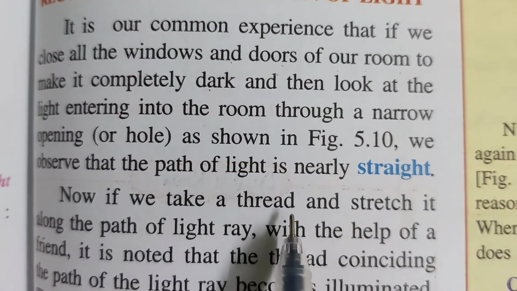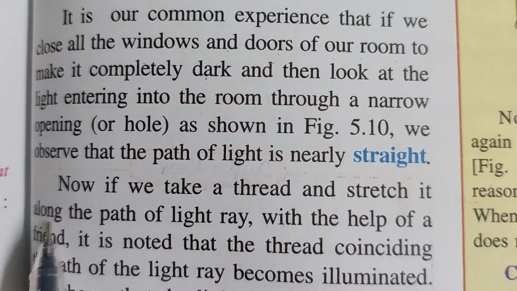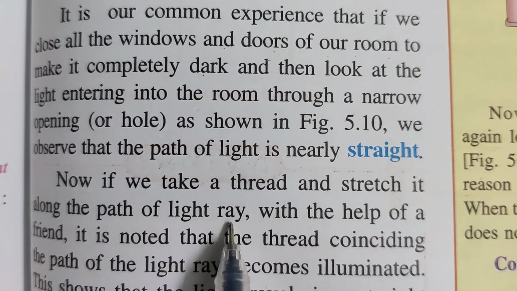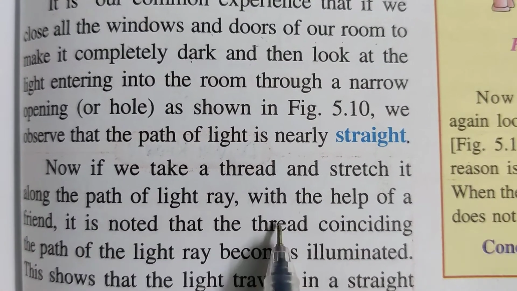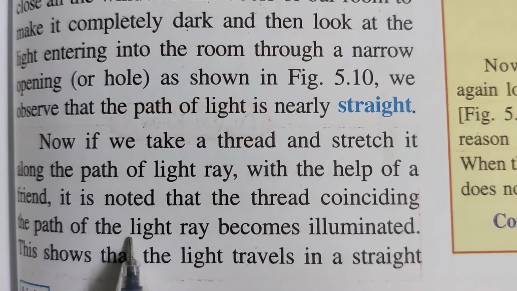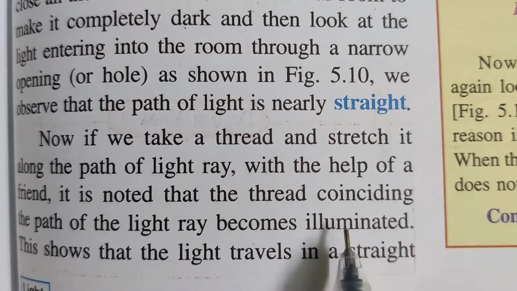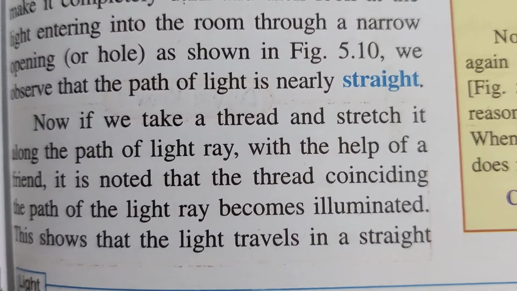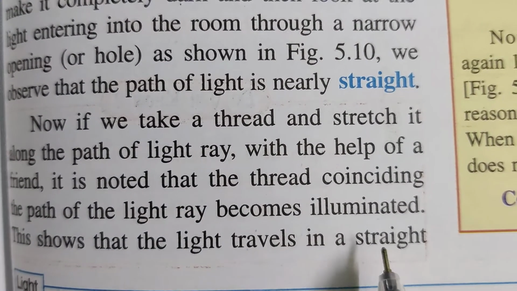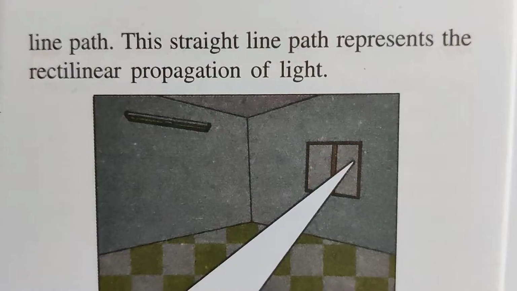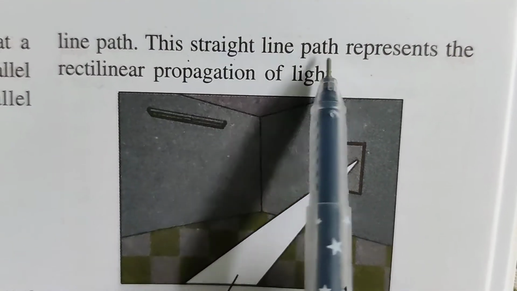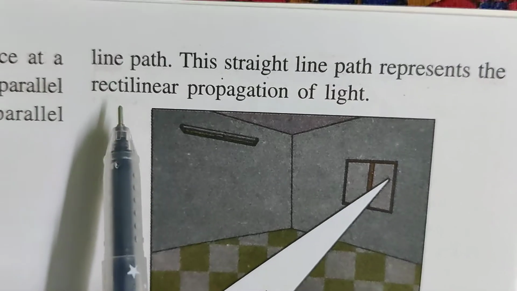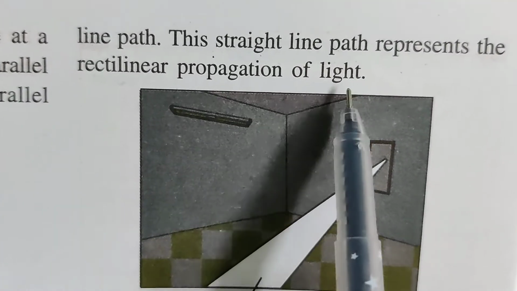Now, if we take a thread and stretch it along the path of the light ray with the help of a friend, it is noted that the thread coinciding with the path of the light ray becomes illuminated. This shows that light travels in a straight line path. This straight line path represents the rectilinear propagation of light.